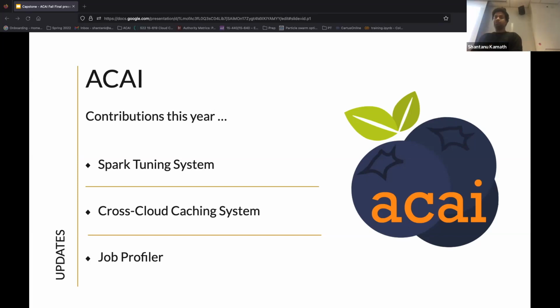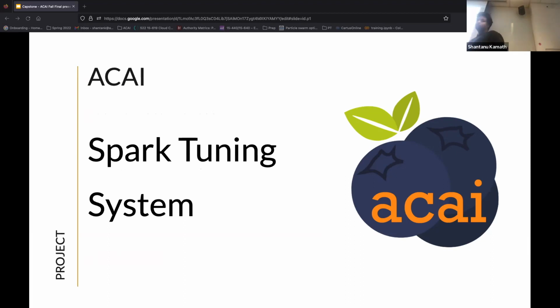Cross-cloud caching system, which is a new caching layer that automatically adapts to different workloads and applications that work in multiple cloud environments and aims to reduce latency and cost. And finally, Job Profiler, which leverages historical job execution as well as ML characteristics to predict execution time and suggest efficient provisioning strategies. So let's dive deeper into the Spark tuning system.